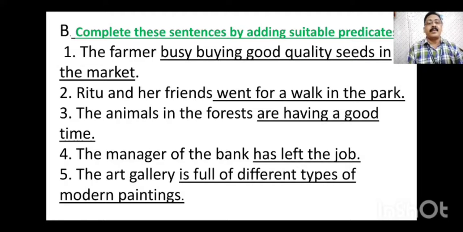Four. The manager of the bank has left the job. The manager of the bank is the subject. Has left the job is the predicate part of the sentence. The fifth one, the art gallery dash. The art gallery is full of different types of modern paintings. The art gallery is the subject. Is is the verb. Is full of different types of modern paintings is the predicate part of the sentence.